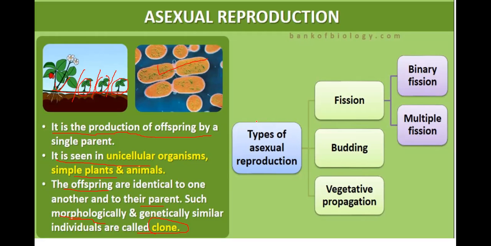Now there are various types of asexual reproduction. It may be fission, budding, vegetative propagation. Fission may be binary fission or multiple fission. So now we'll be discussing these one by one.